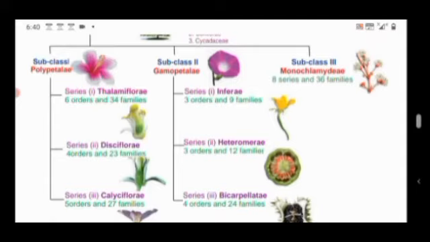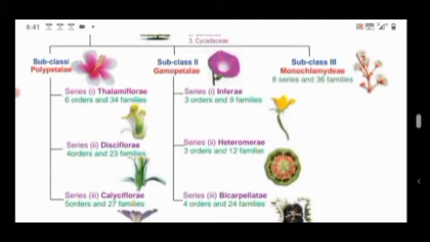The orders and families are very important: 6 orders and 34 families in Thalamiflorae, 4 orders and 23 families in Disciflorae, 5 orders and 27 families in Calyciflorae. The next is subclass 2 Gamopetalae. Gamopetalae means the petals are united, either partially or fully united. The flowers have united petals which are either partially or completely fused to one another.